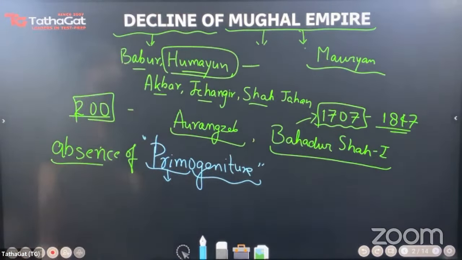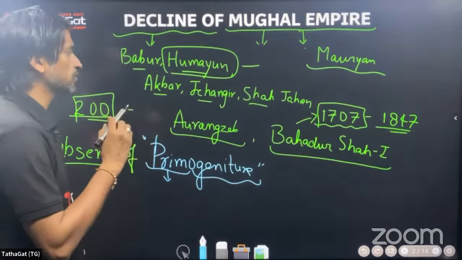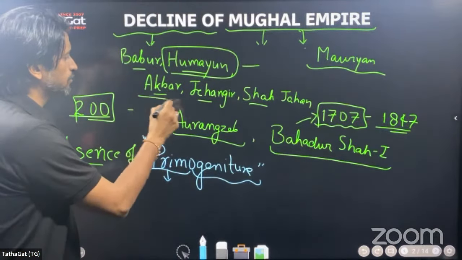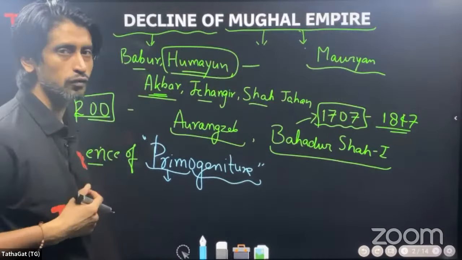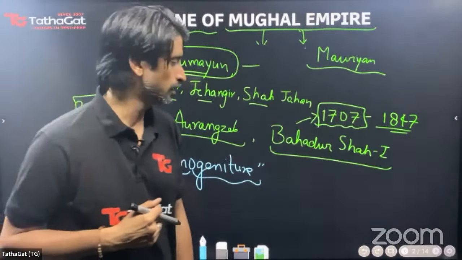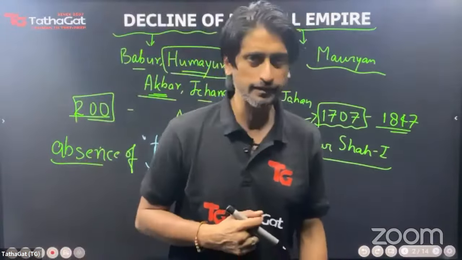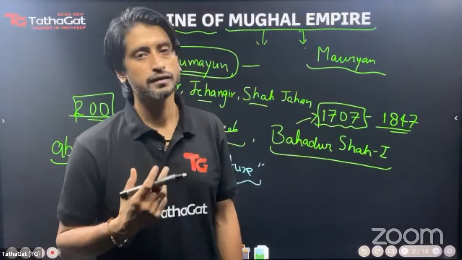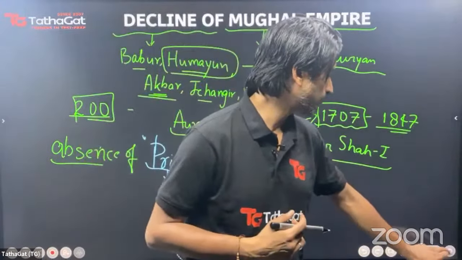Even Humayun had to go against his brothers in order to succeed to the throne. And so goes with Akbar, because Akbar too faced many rebellions from his own house during his rule. So with these basics, let us begin. Let us get to know some more details of the Mughal Empire.